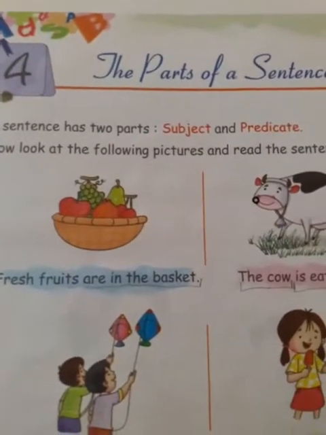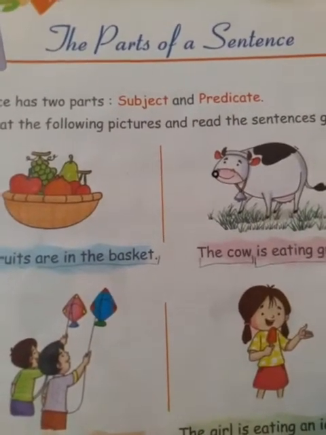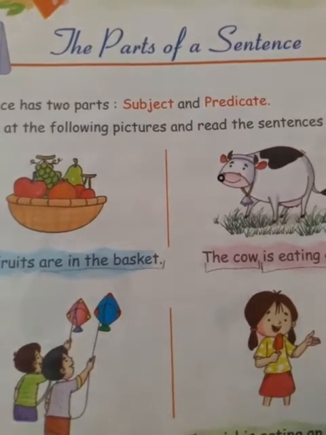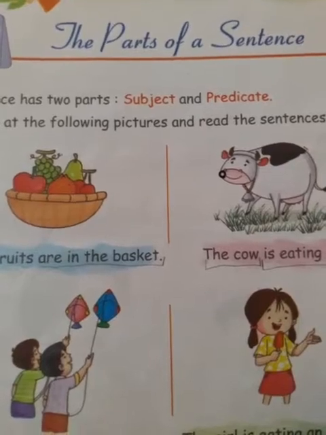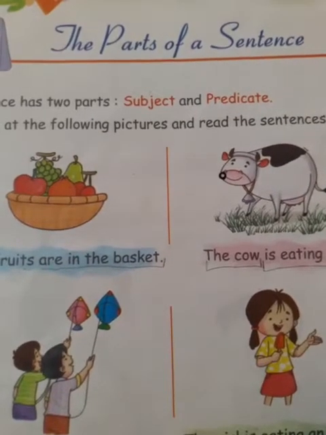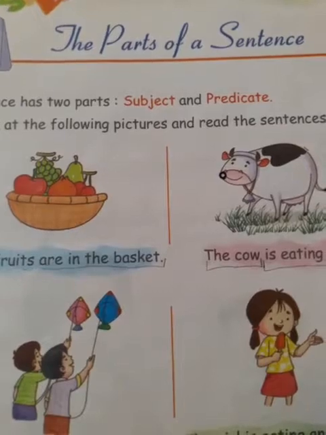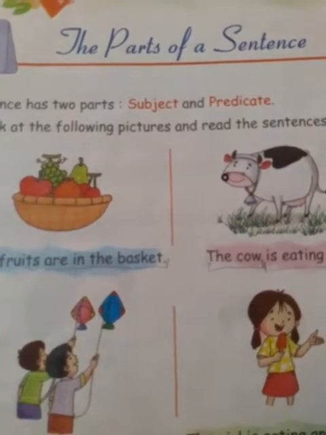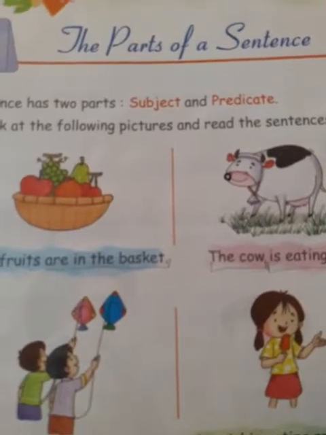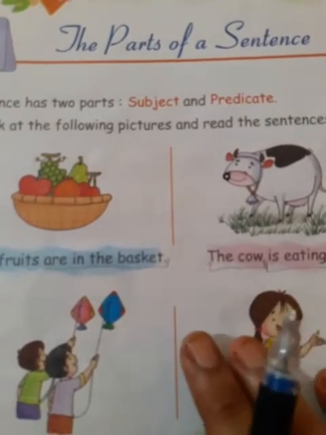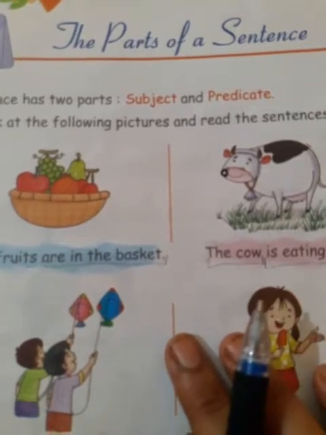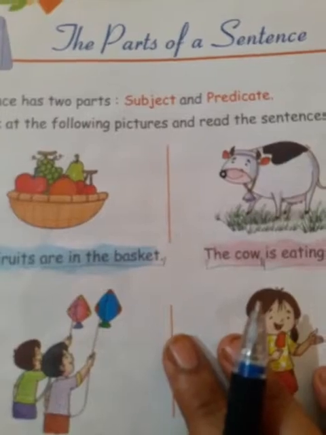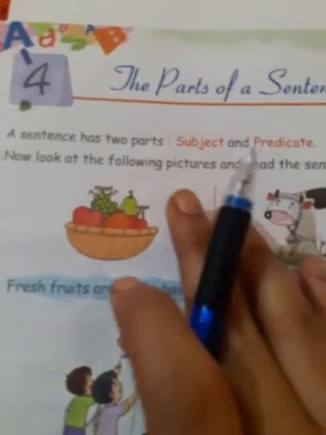As we have completed chapter 4, the parts of a sentence, today we will do the exercise. We will do the revision very fast. Okay, first tell me what is a sentence? A group of words arranged in proper order to make complete sense is called a sentence. Very good. A sentence always begins with a capital letter. A sentence ends with a full stop. Yes, correct. Very good, student.